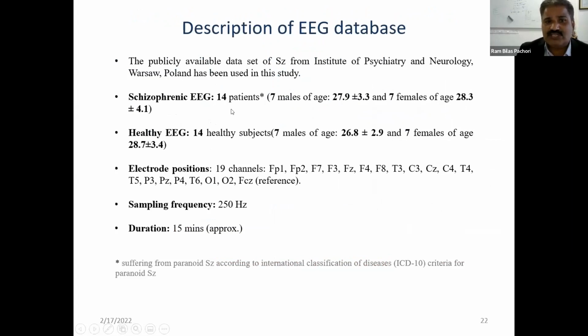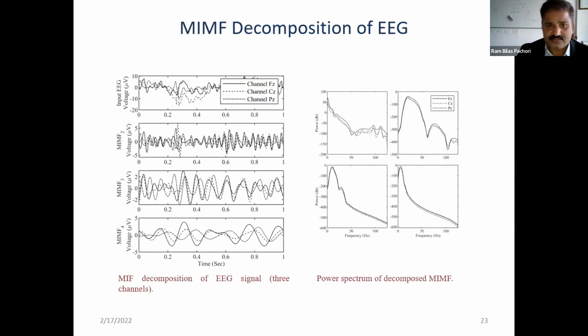So for that study, we have used a publicly available database from the Institute of Psychiatry and Neurology from Poland. It has a database from 14 patients, and it also has 14 healthy subjects. Its sampling rate is 250 Hz, and the duration is 15 minutes.